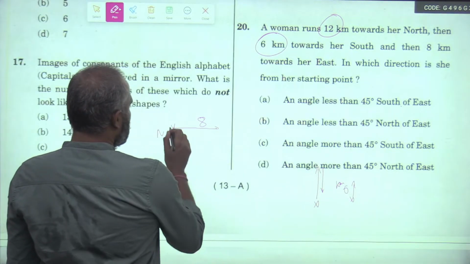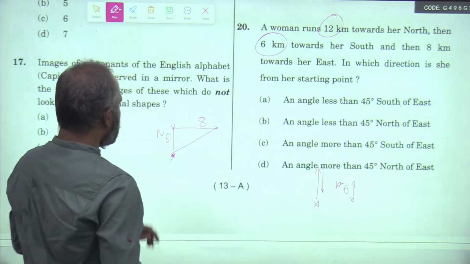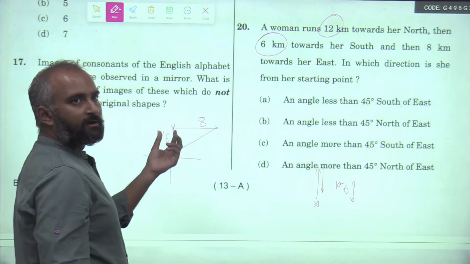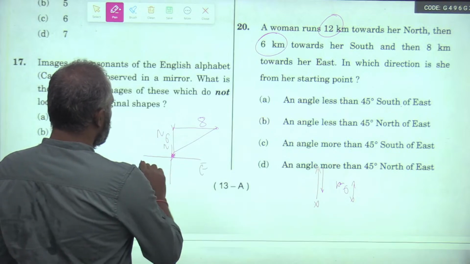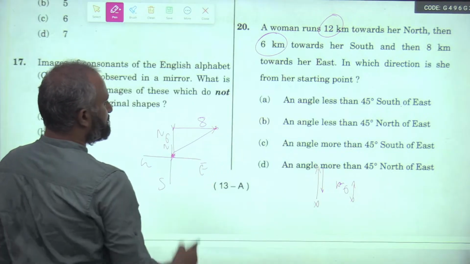She started from here and then it is east. She is asking now. This is her direction. If you get confused by lens, nothing, just draw a cross here. This is north, south, east and west. In which direction is her finishing point? It is in northeast.